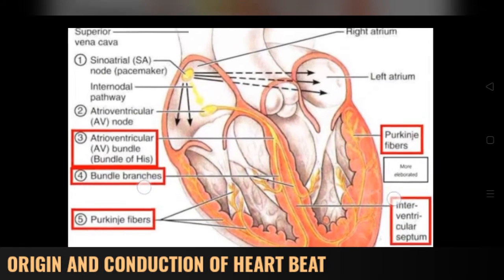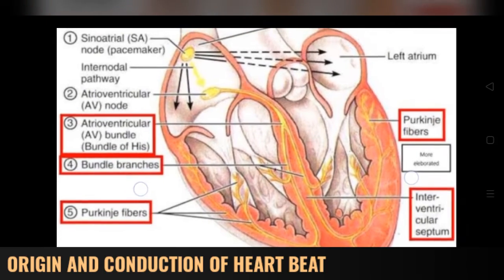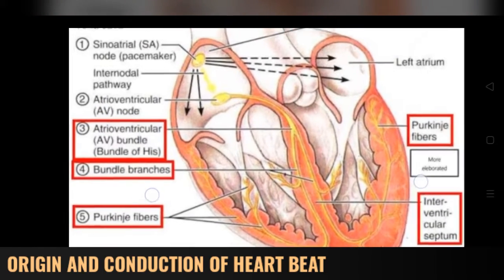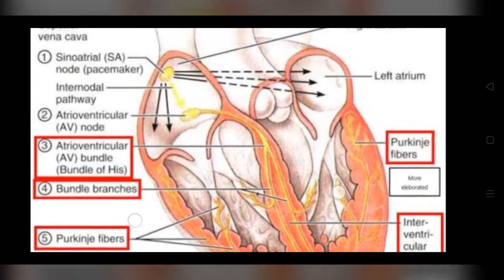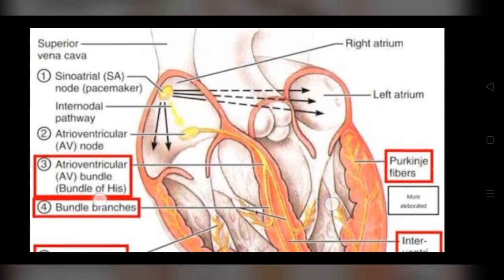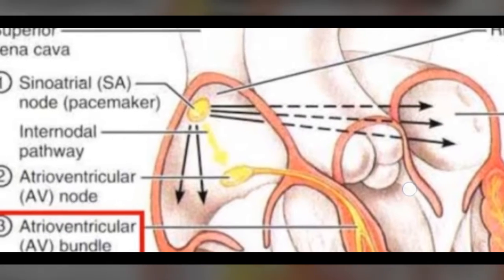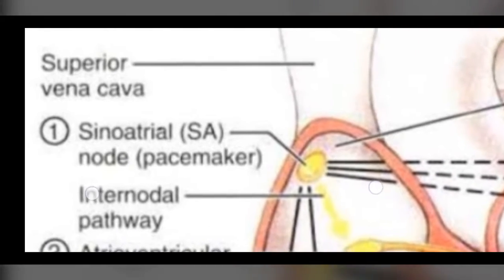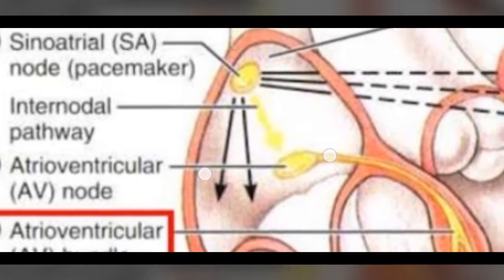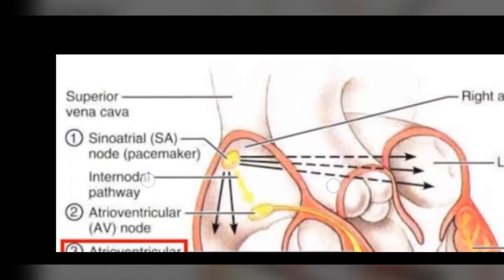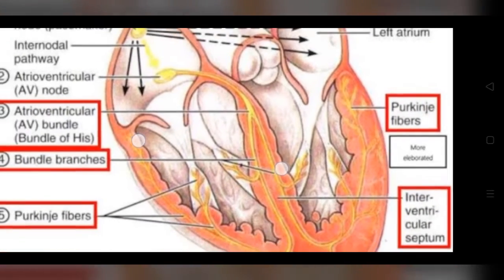Now we are going to see the origin and conduction of heartbeat. The heart is myogenic. Myogenic means contractions produced spontaneously by muscle cells without the stimulation from nerve cells. So the contraction is produced only by muscle cells, not by any external stimulation. The cardiac cells with fastest rhythm are called pacemaker cells. These pacemaker cells control the heartbeat.